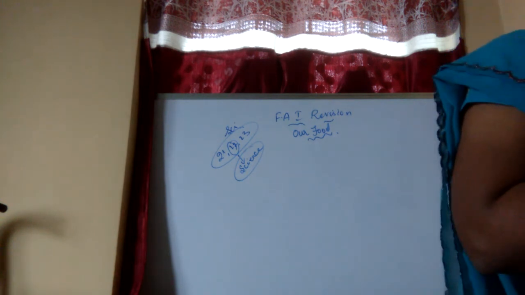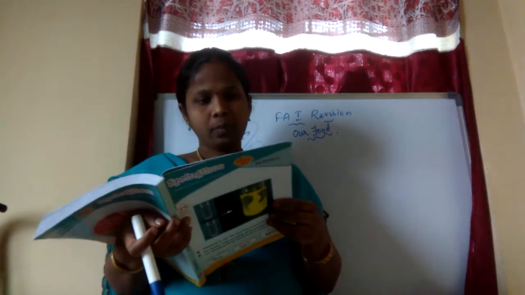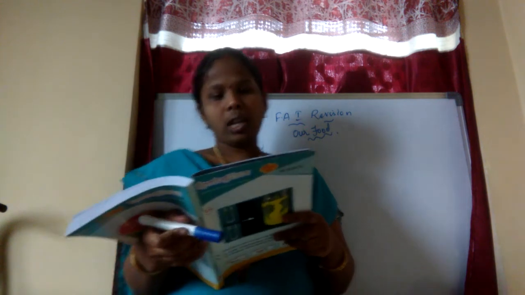Now everyone open your workbook and also your textbook. See here, page number 12.